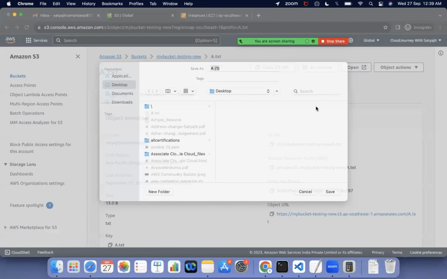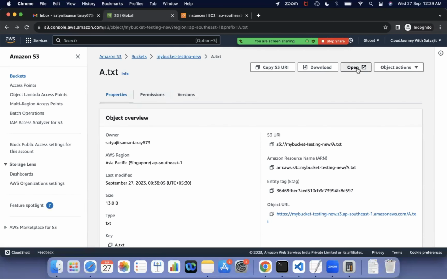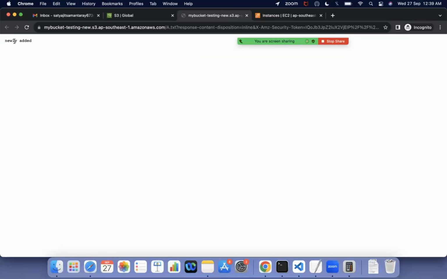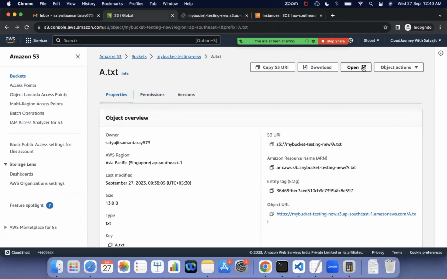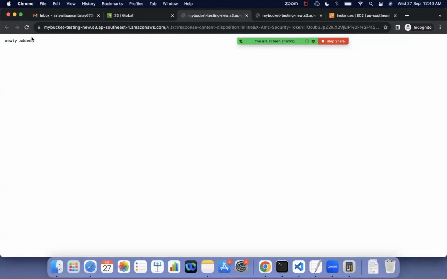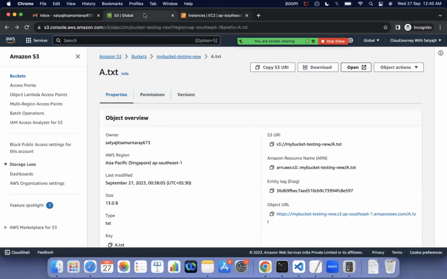But I don't want to do that. If I click on open here, what will happen? The file is already there. I cannot get it through the object URL, but if you click on this object's open option, it will show the content of the a.txt file. So it is able to show it. Okay. So that's it.